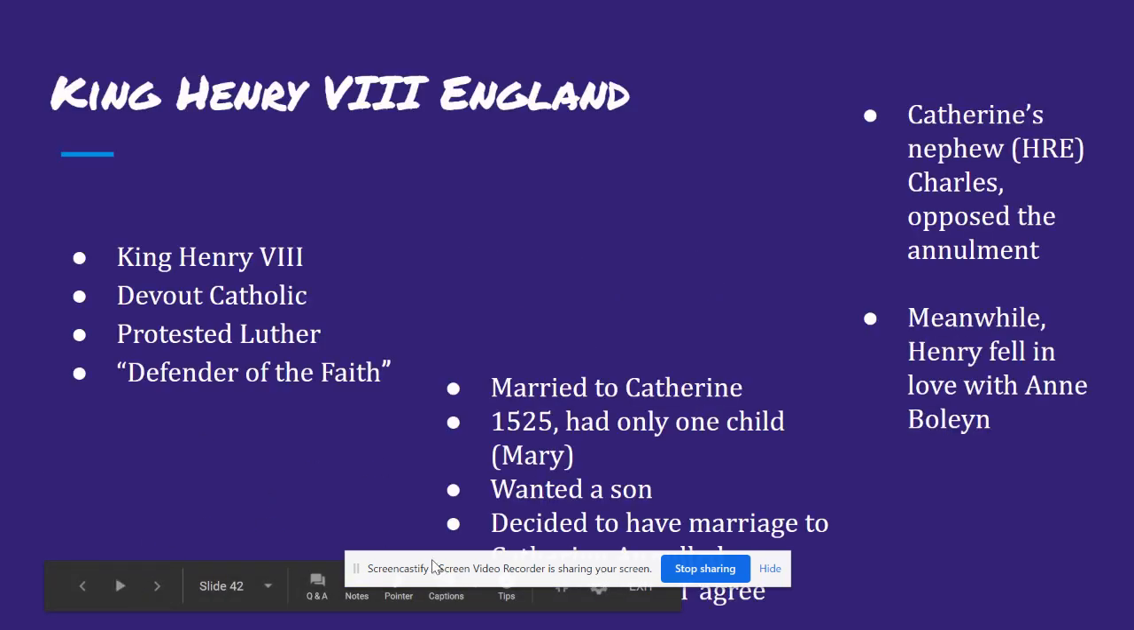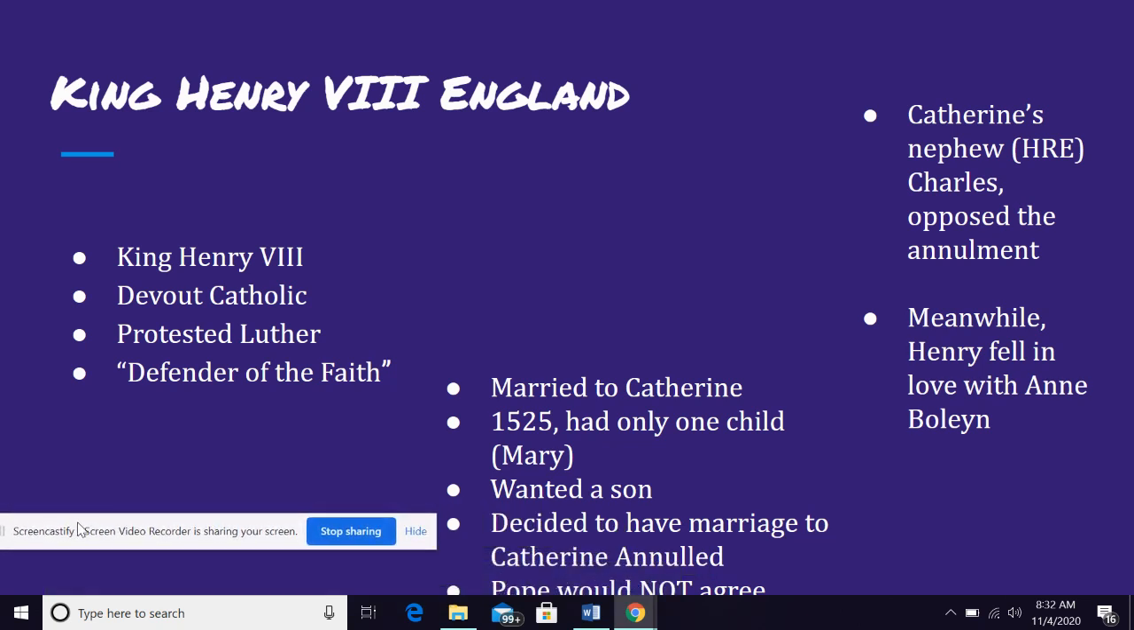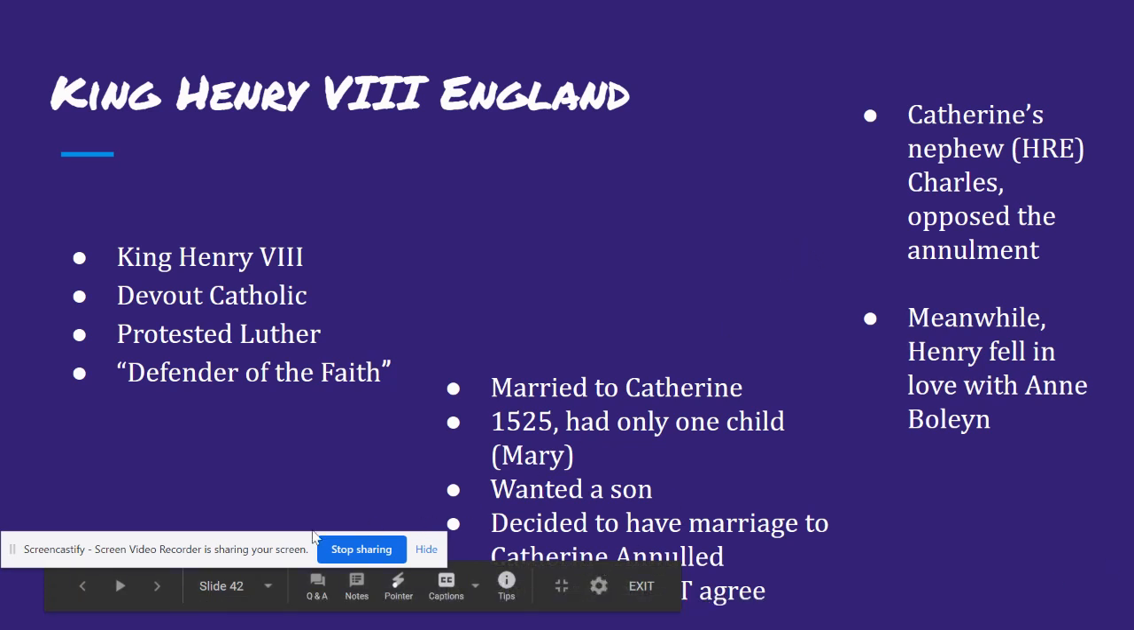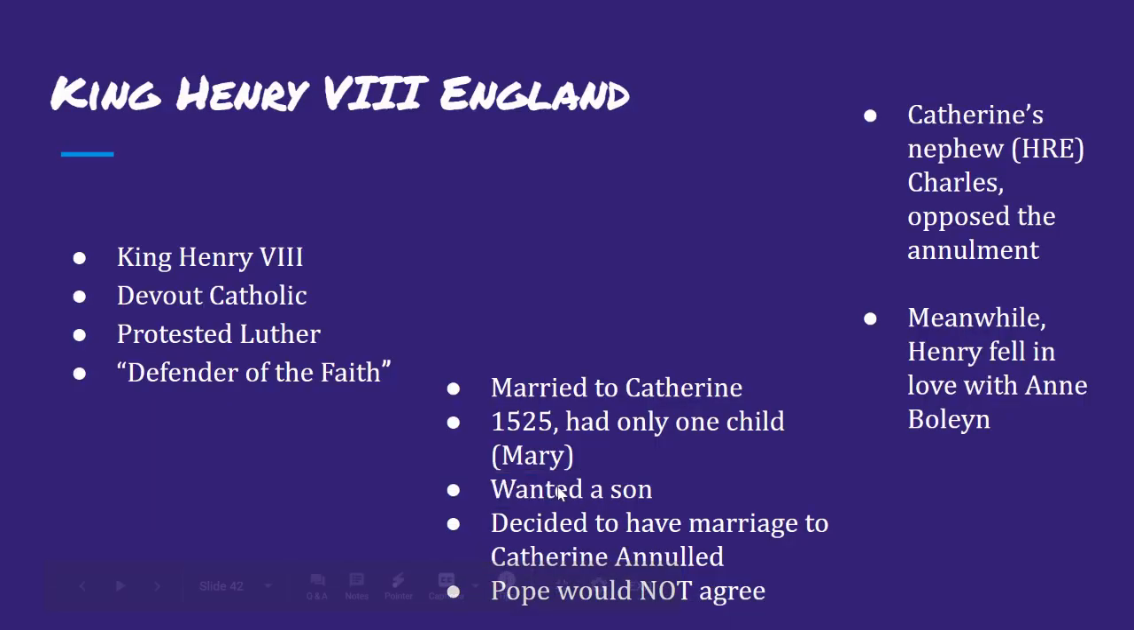So we talked about England. It was actually the second country that we looked at for religious reform, the first one being Martin Luther. We talked about how he really kicked off the Reformation. And then we got into King Henry. As we remember, King Henry was actually a devout Catholic and he was against Martin Luther.